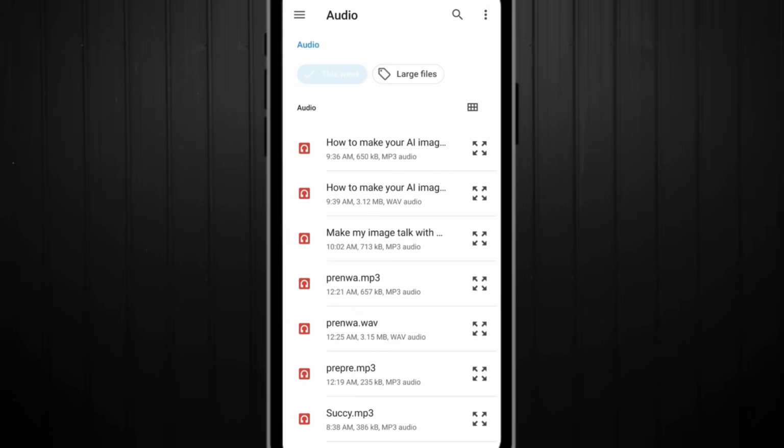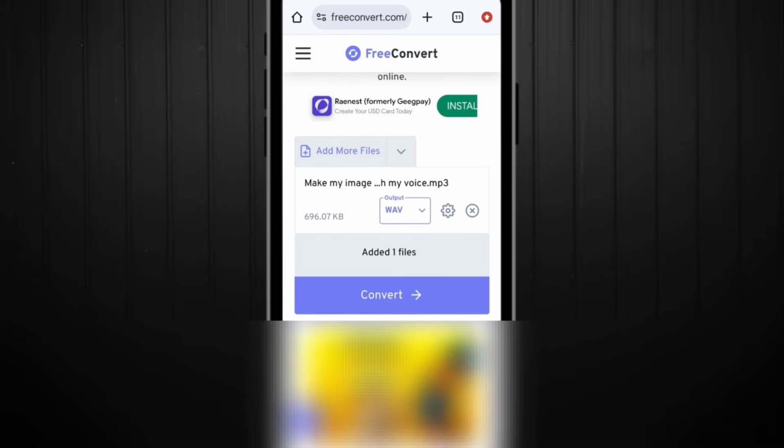And make sure to name your voice. Once you are done, name it so that once you come here, you can be able to see the name that you gave it and then pick it and convert it very easily. So, make my image talk. That is it. I'll simply click on it and it's already imported. And the next thing is to click on convert.